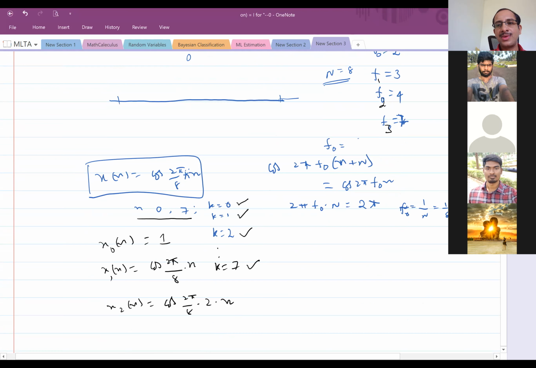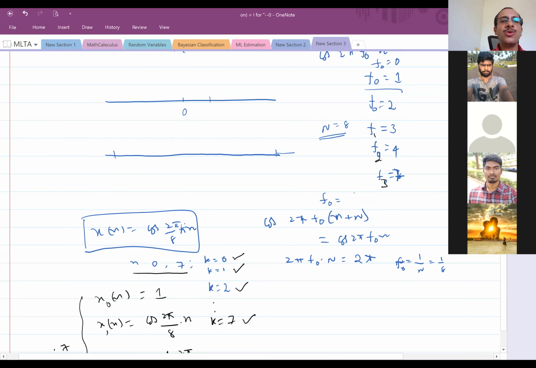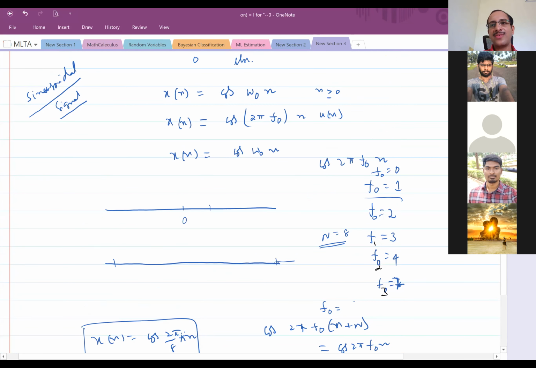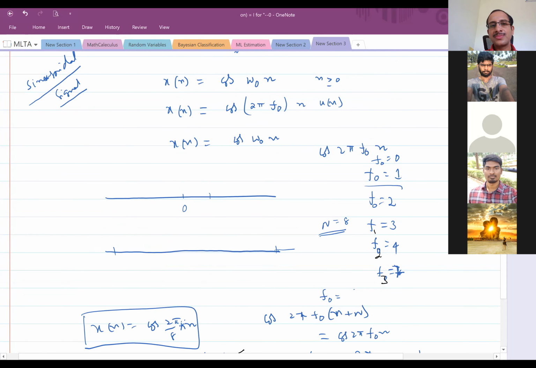Yes, sir. So you take the signal with n, and you need to plot each of them for n equal to 0 to 7, taking k equal to 0 first, k equal to 1 next, k equal to 2, 3, up to k equal to 7. Then sketch and show me by the next class. Just be ready, and the discussion in the next class will make things clear on another definition of frequency.